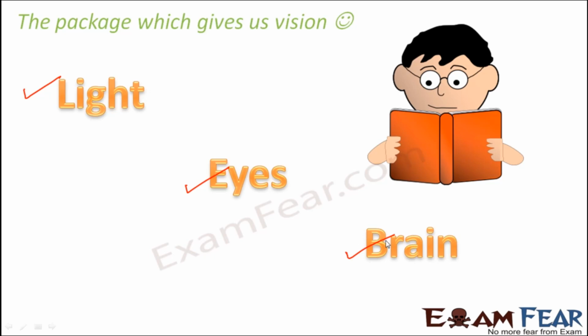So basically, the presence of light, functioning eyes and brain, all of these together help us in our vision. That is why a lot of people who are visually impaired cannot see, because some part of their eyes is not functional. So this is the entire package which helps us to see. I hope this gives us a fair idea about how important light is.